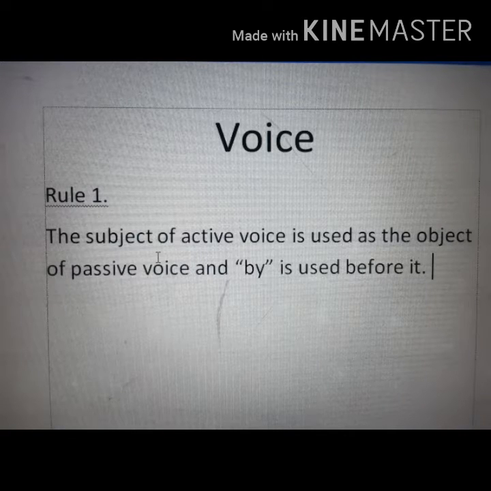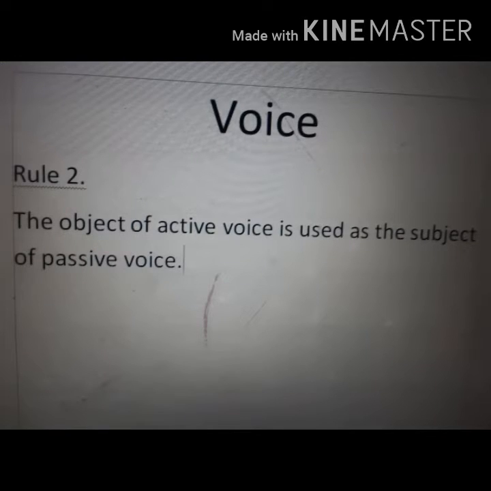Rule number 1, the most initial rule of voice, that is, the subject of active voice is used as the object of passive voice, and by is used before it. Now, rule number 2, the object of active voice is used as the subject of passive voice.